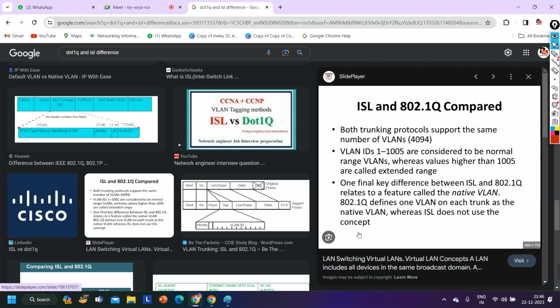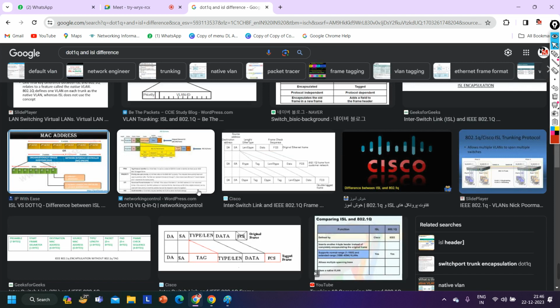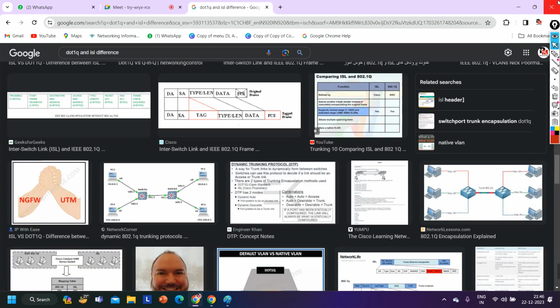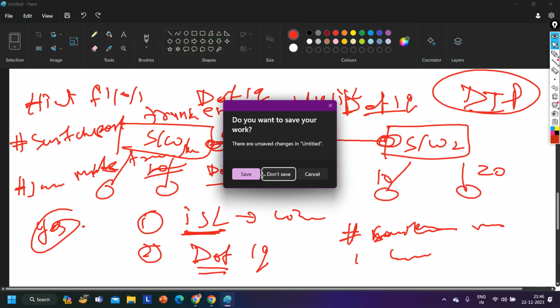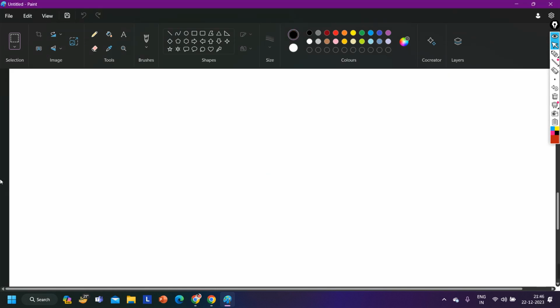ISL does not support native VLAN. It means that even for the native VLAN, ISL performs tagging, and .1q does not perform tagging for the native VLAN. Let me discuss the concept of native VLAN.